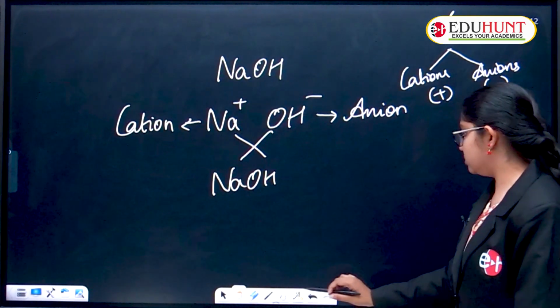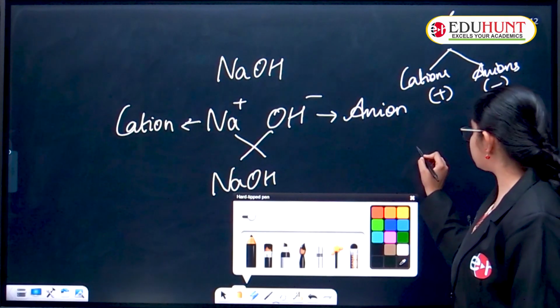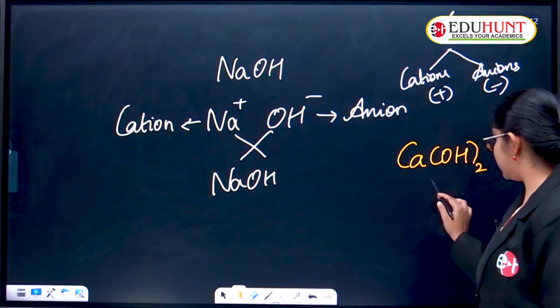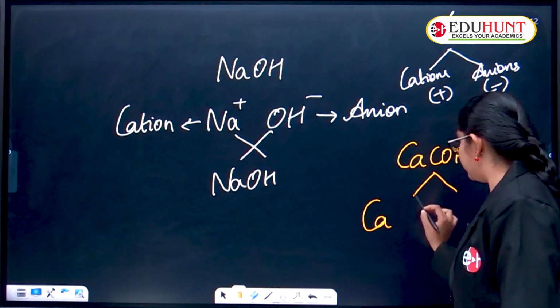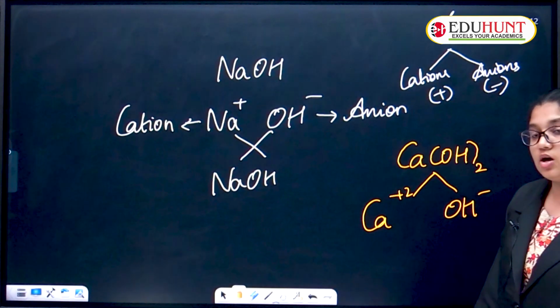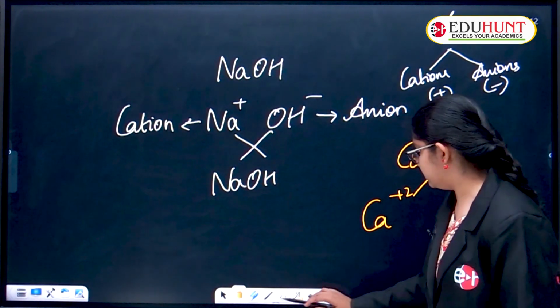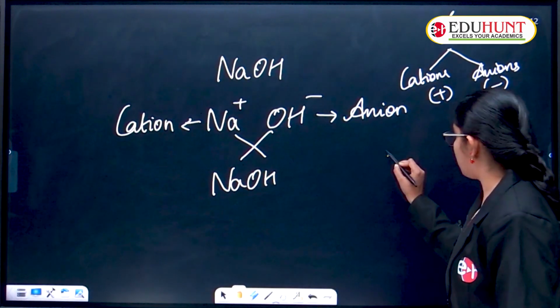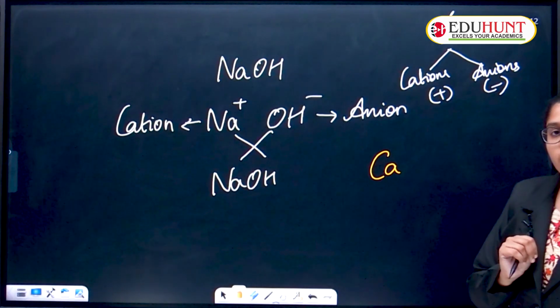Clear? Now what about Ca(OH)2? This gives rise to Ca 2 plus and OH minus. I'll write it more simply for you. Ca belongs to the second group of the periodic table, children.